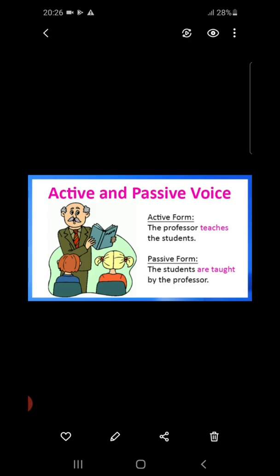Now, when this very sentence is converted into passive form, we have the same sentence in somewhat a different form: the students are taught by the professor. So, students, today let us find out the mystery behind these two forms.